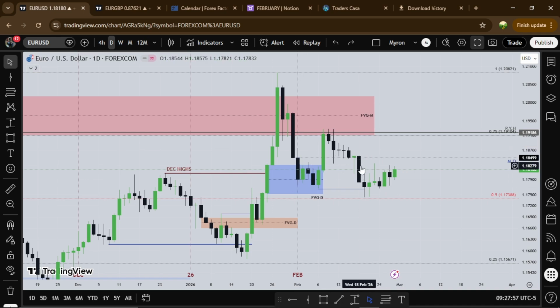If I hover over this candle, as you can see at the bottom over here, you can see there's a date of when the candle formed, right? So that's about that on the euro.